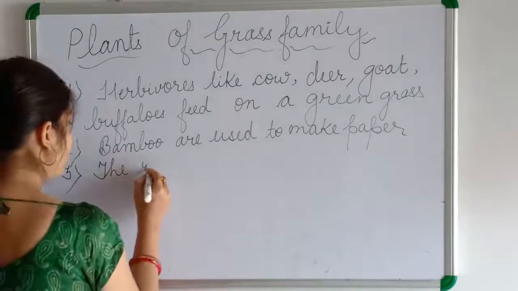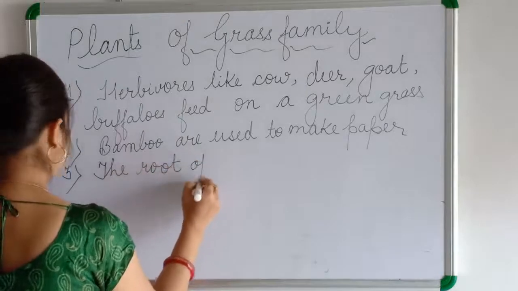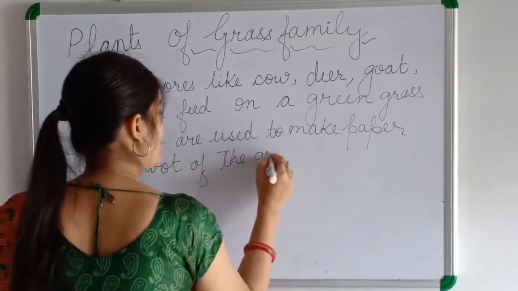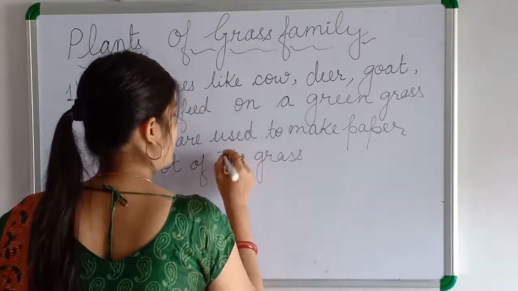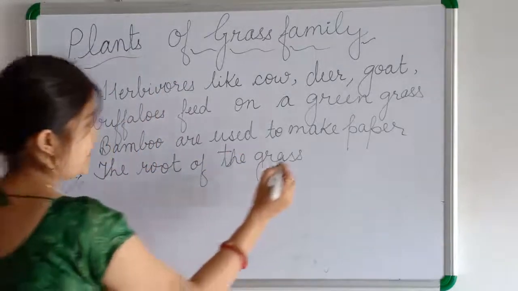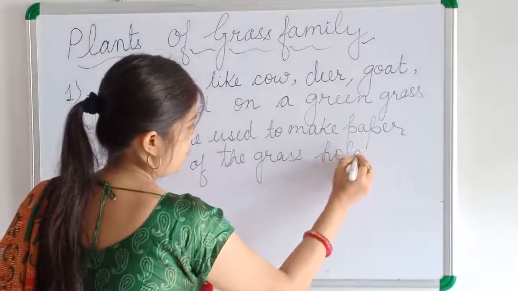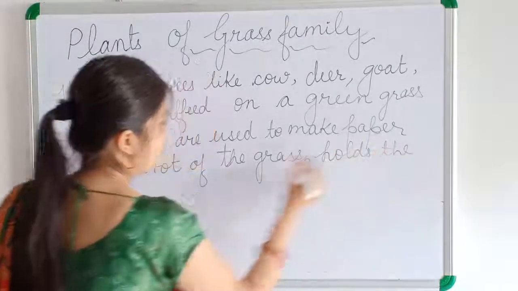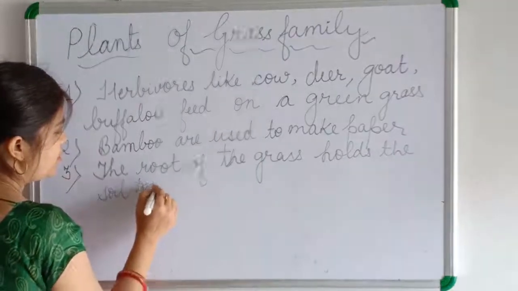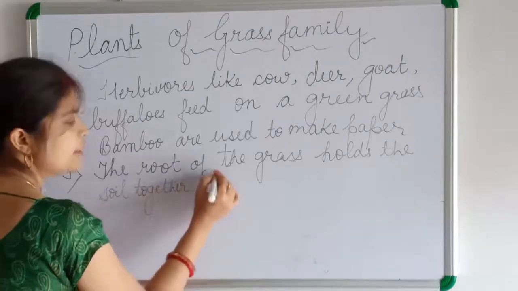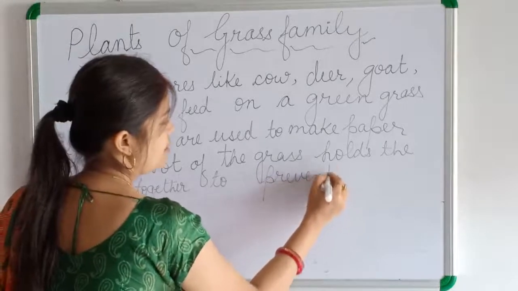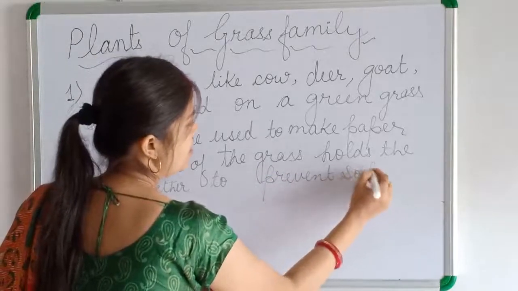So the root of the grass holds the soil together to prevent soil erosion.